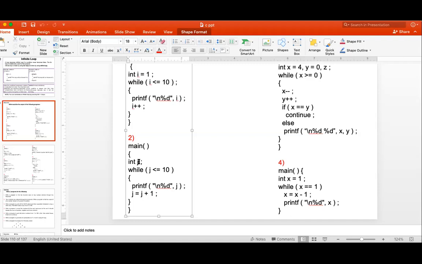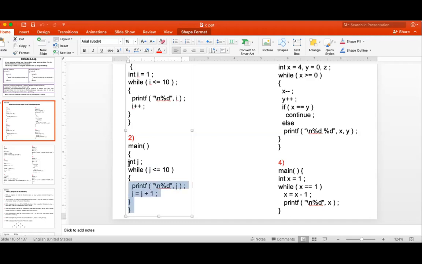But suppose J is an unpredictable negative value. Then that negative value less than or equal to 10 is true. Now J is incremented until the value is less than or equal to 10. So if J is negative, it prints the value of J. But if J is positive and greater than 10, there is no output.